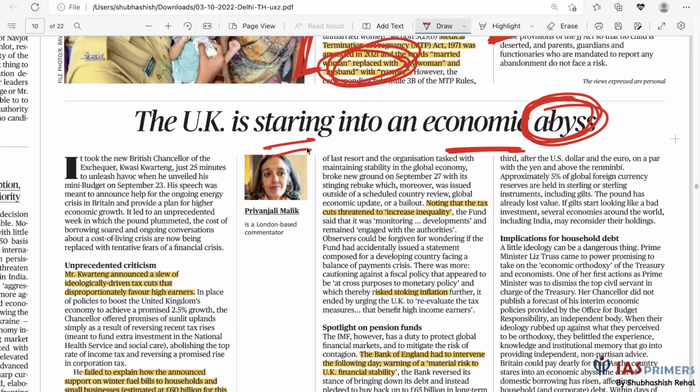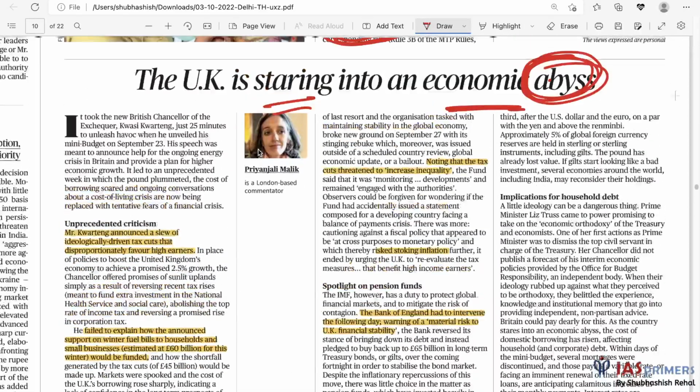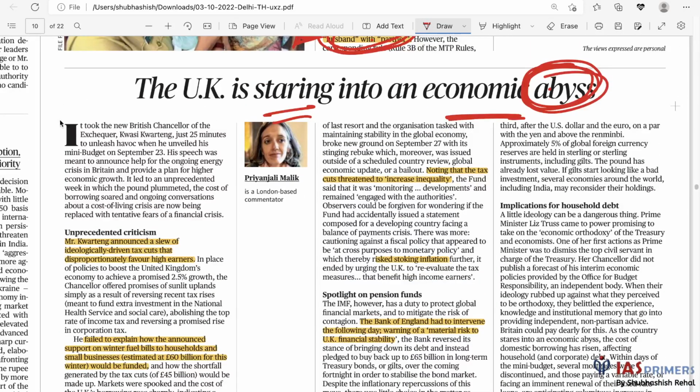I think you would have seen this basic information on your phones also, on all our Android phones. They give news updates, so we get some basic idea. In the UK, there is a political controversy that has taken place. We have the new Prime Minister in England, Liz Truss.